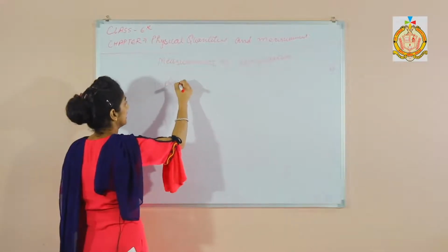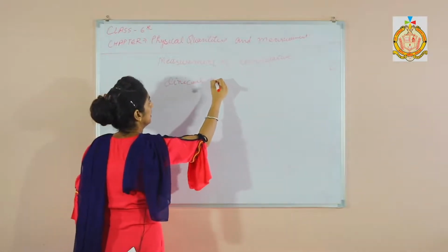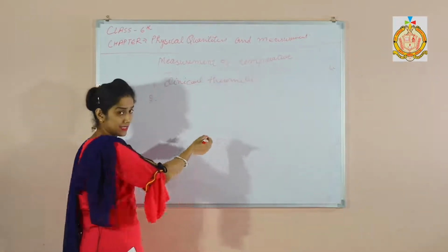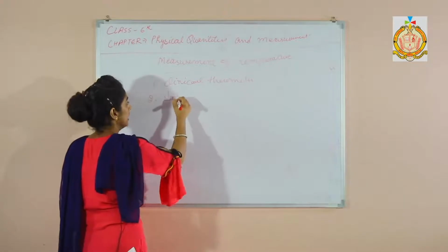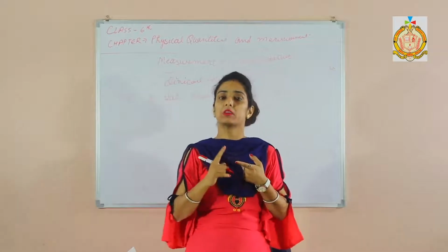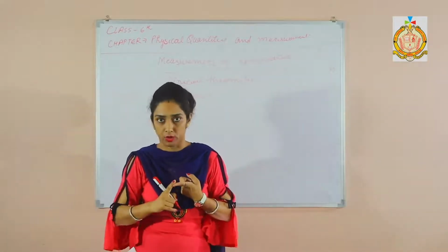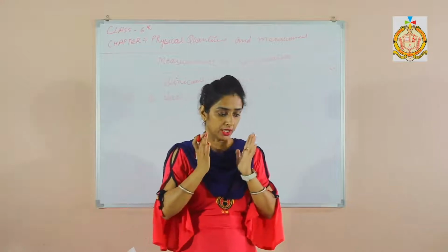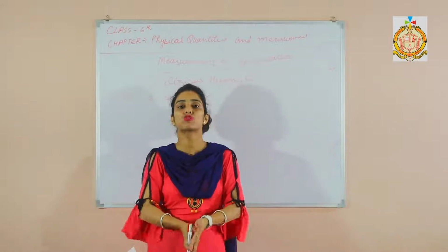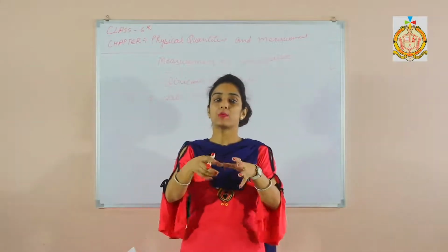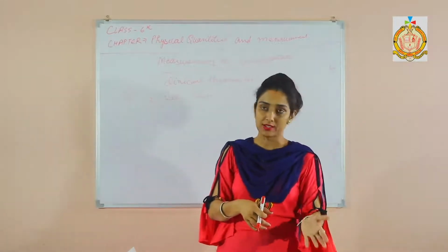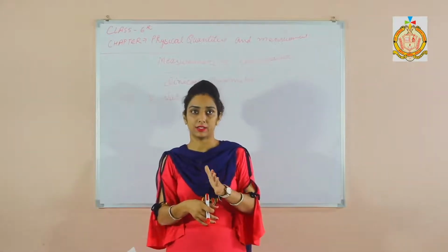The clinical thermometer is used to measure the temperature of the human body, and the laboratory thermometer is used to measure the temperature of objects present in the laboratory. So what is the difference between the clinical and laboratory?